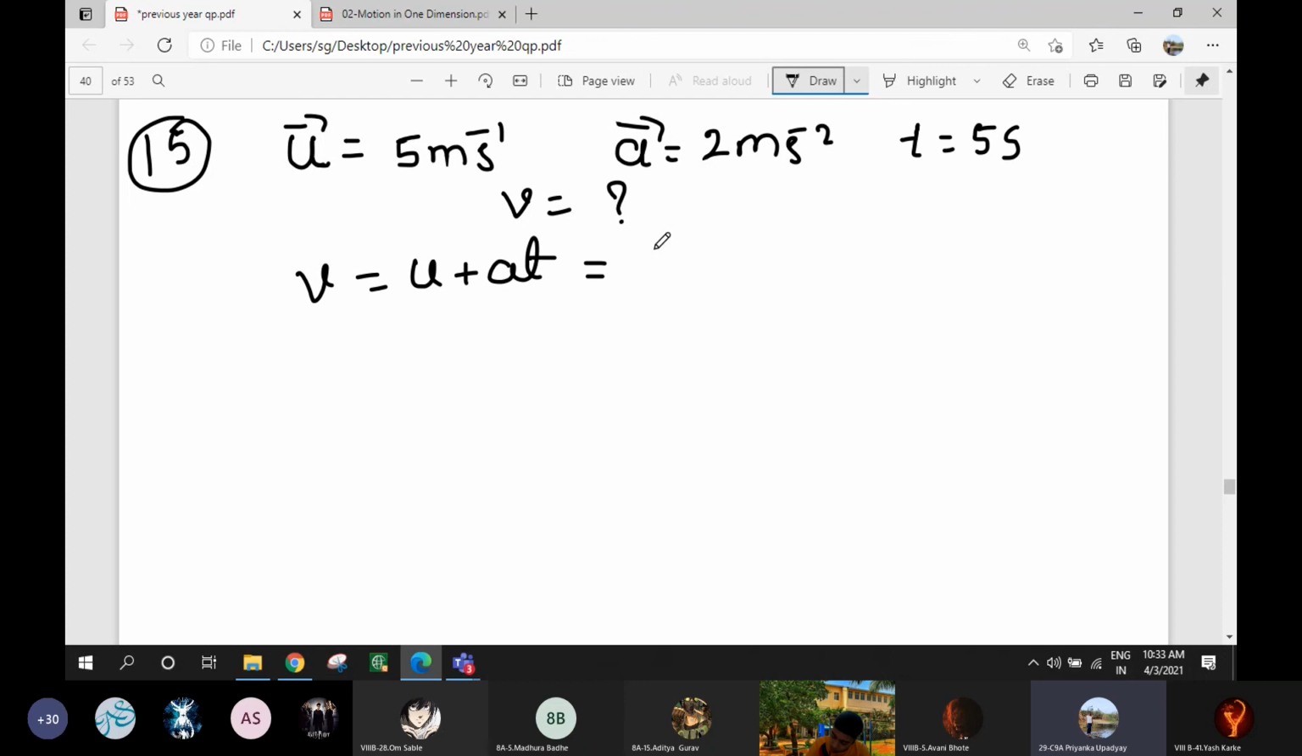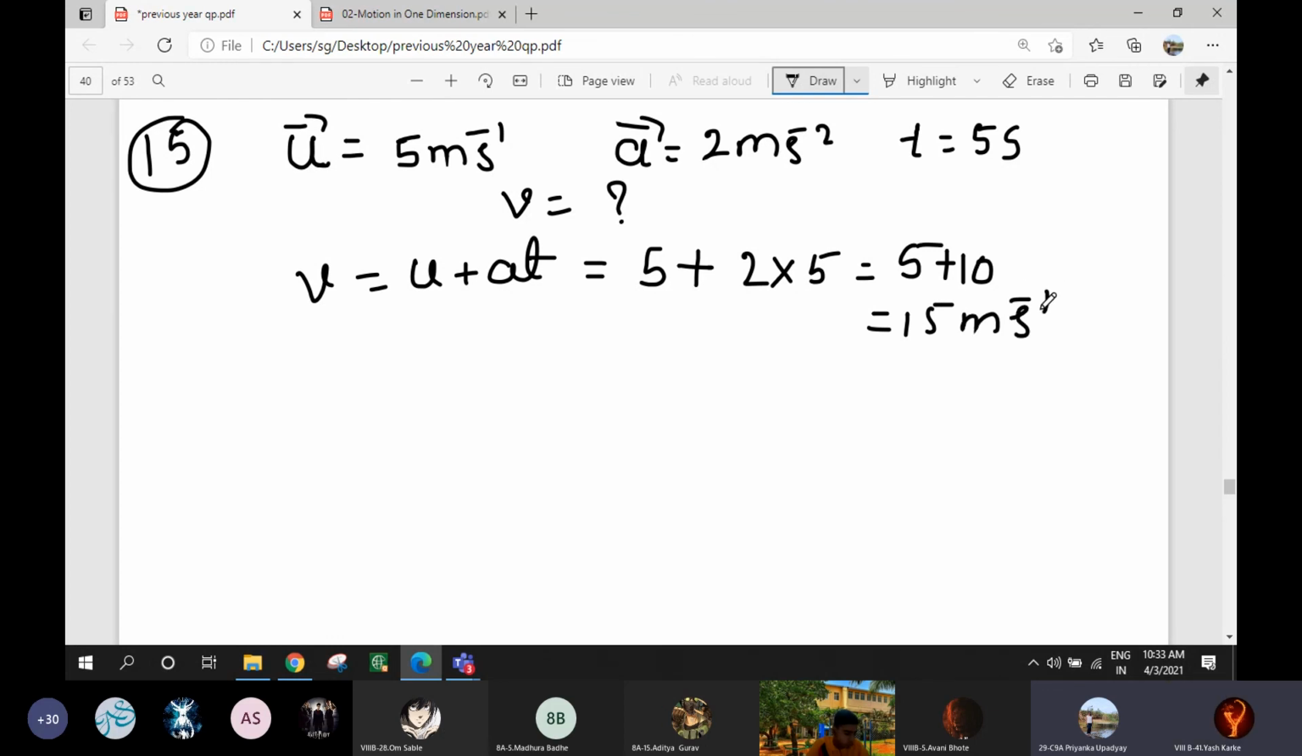What is the value of u? V is equal to u plus at. Given u is 5, a is 2... V is equal to 5 plus 10 into 5. 5 plus 10, 0 plus 10 is equal to 15 meter per second. Minus 1 meter per second, yes.